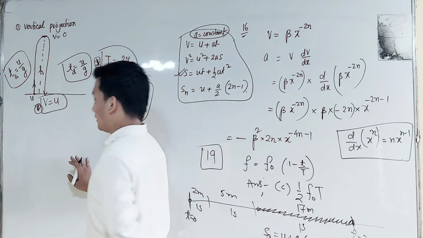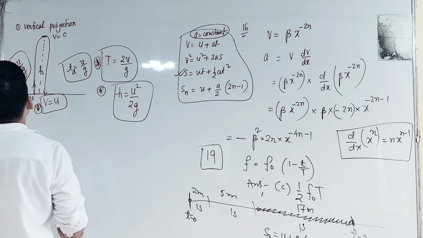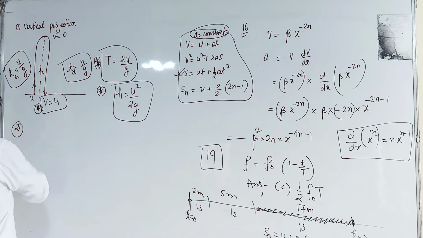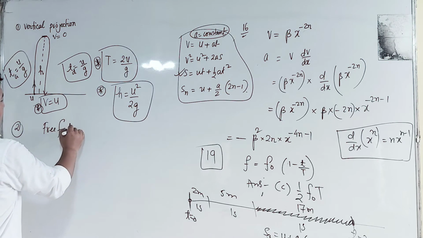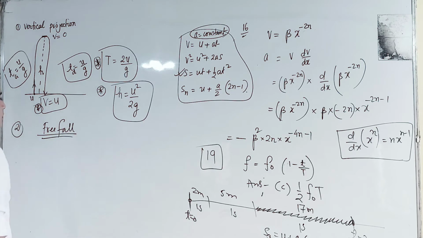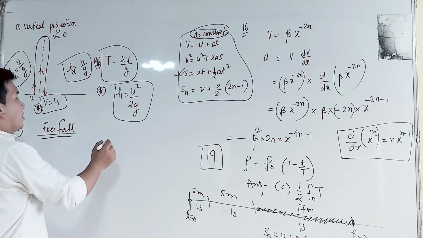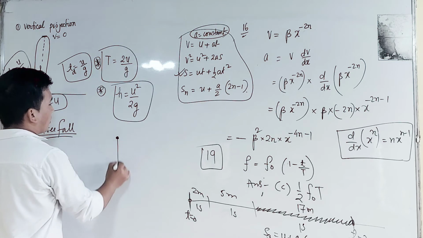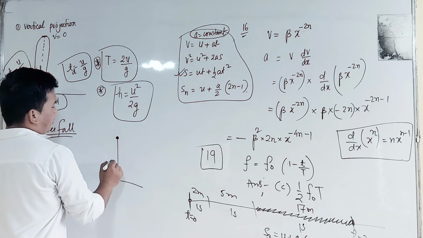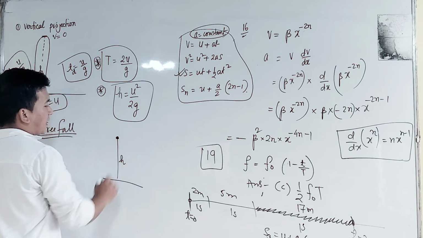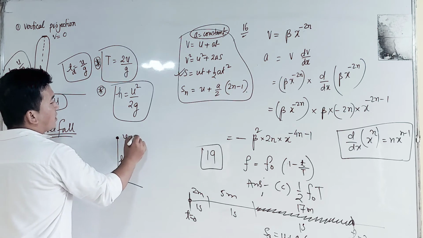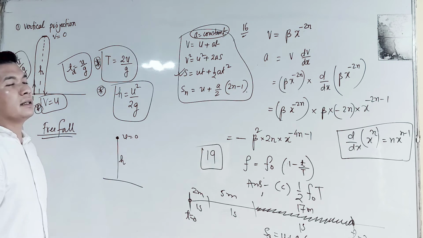The next topic will be free fall. If any object is dropped from a particular height, the free fall means it will be falling under gravity.